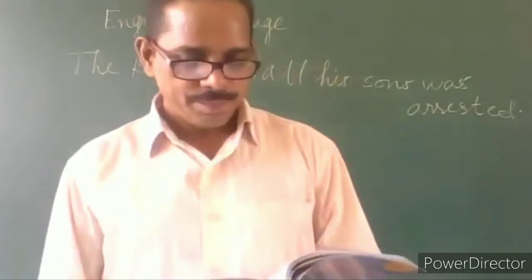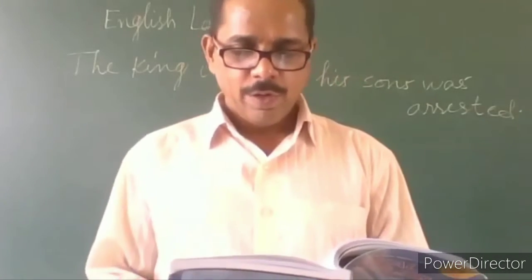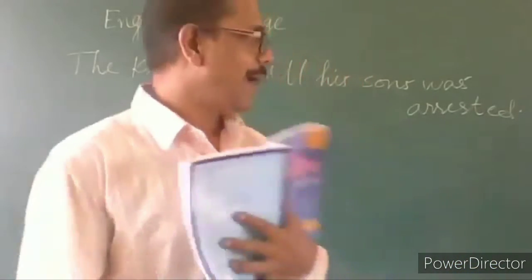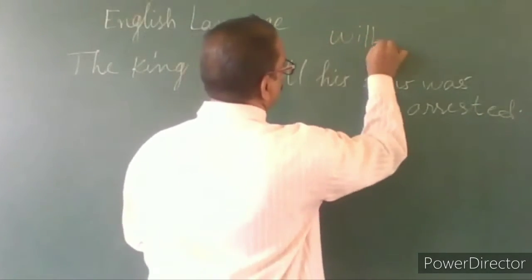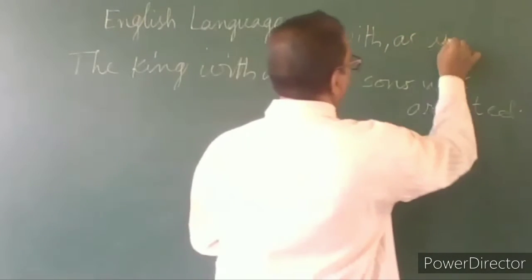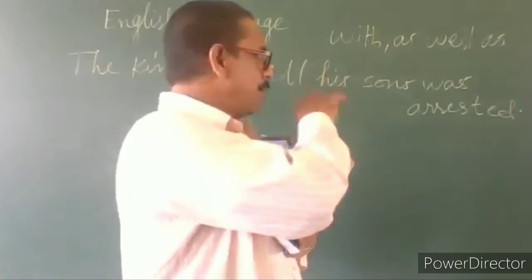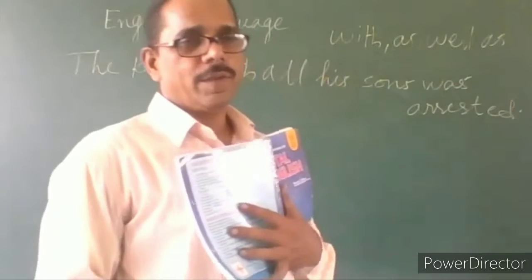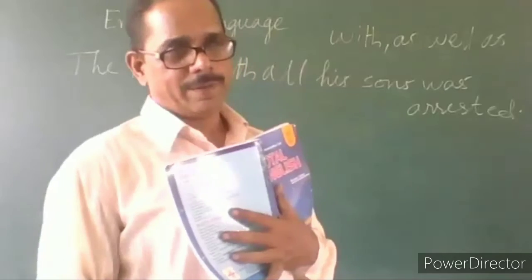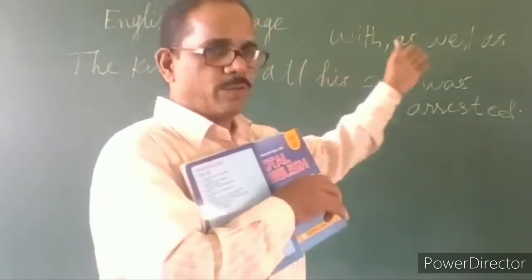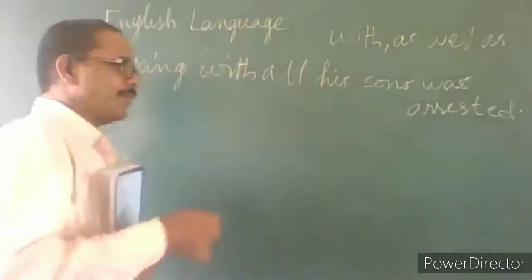Look at rule G. If two nouns are joined by with or as well as, so this rule is regarding combining of subjects using with, W-I-T-H, or as well as. If we are using any of these to combine two subjects, then what happens?